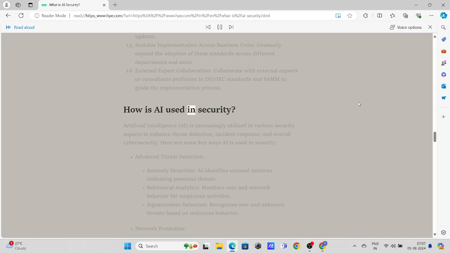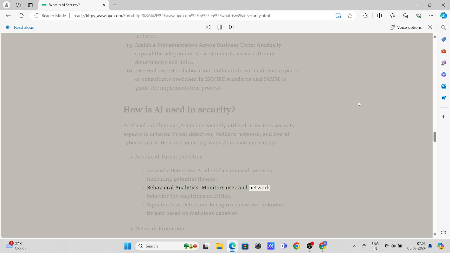How is AI used in security? Artificial intelligence, AI, is increasingly utilized in various security aspects to enhance threat detection, incident response, and overall cybersecurity. Here are some key ways AI is used in security. Advanced threat detection. Anomaly detection. AI identifies unusual patterns indicating potential threats. Behavioral analytics.